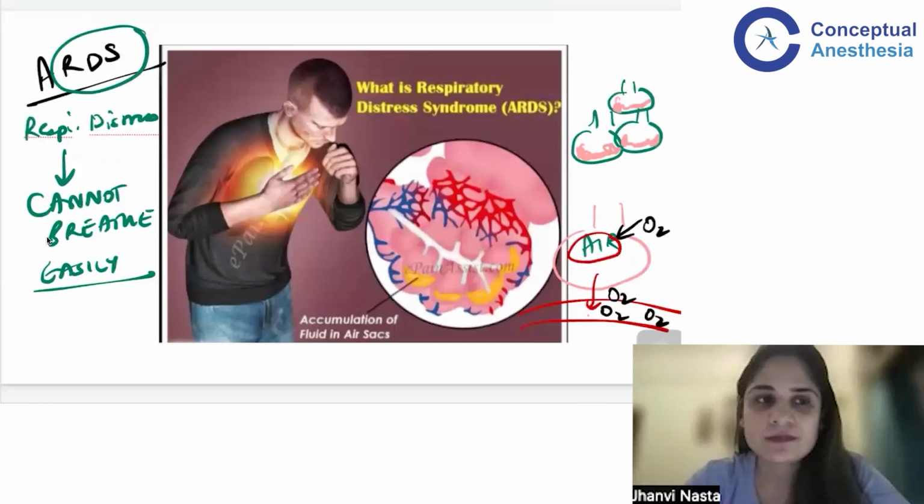Very good. Soumya is saying acute means sudden. So acute means sudden onset. We say that the patient suffered from acute MI. Acute MI means acute myocardial infarction. Suddenly he had a heart attack.